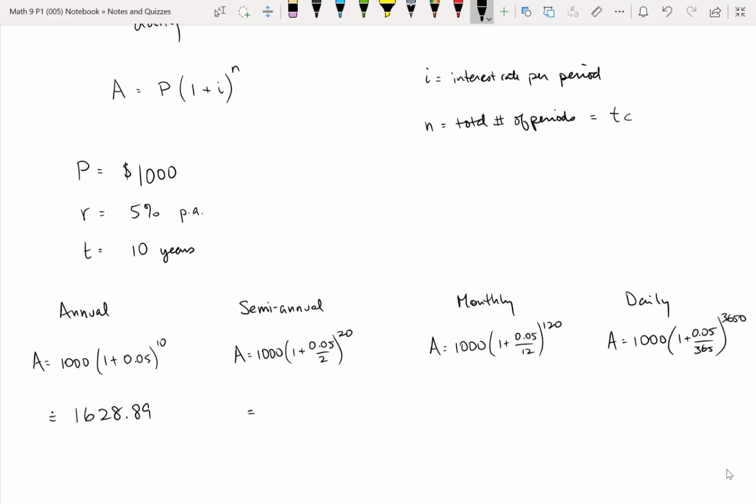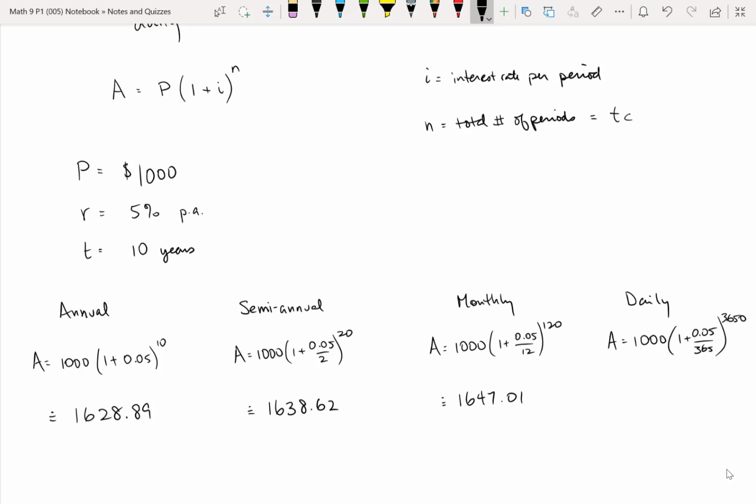If you punch in the numbers for semi-annual, you get $1,638.62. So it's a little better. It's about $10 better. If you do it for monthly compounding, you get $1,647.01. So it's almost another $10.